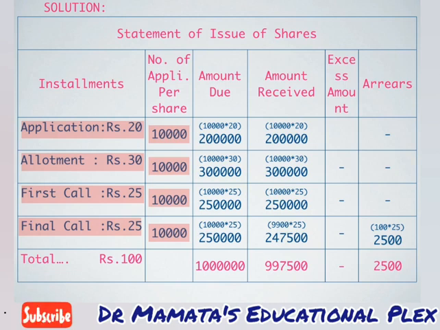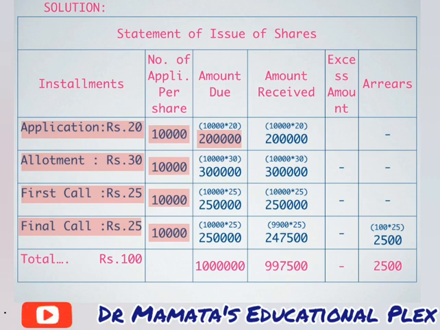Now with the help of these 2 columns we can calculate the third column, that is amount due. We know that we have issued 11,000 shares but we have received applications for 10,000 shares, and we have decided our amount of application at rupees 20. Here I have given the calculation in brackets so that you can easily understand how the amount comes: 10,000 shares multiplied by 20 rupees per share. So the amount due on application comes to rupees 2 lakh.